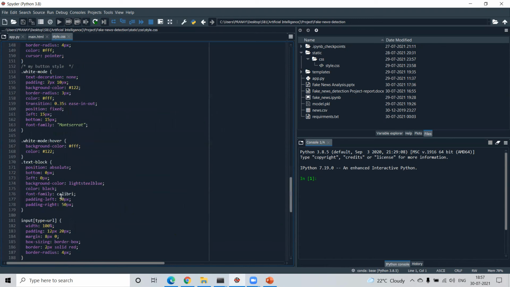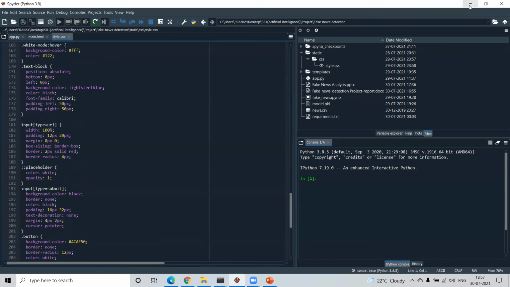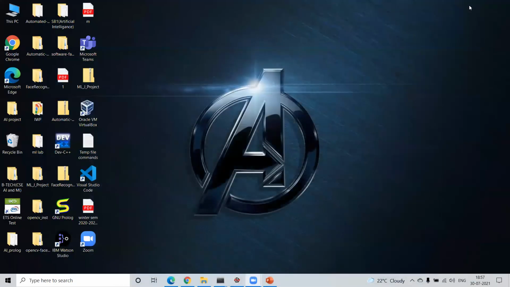After that, we have to run our code. So this is our CSS. Now we have to run our code.